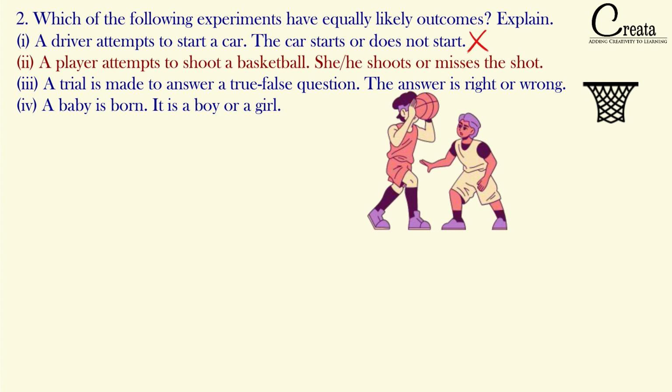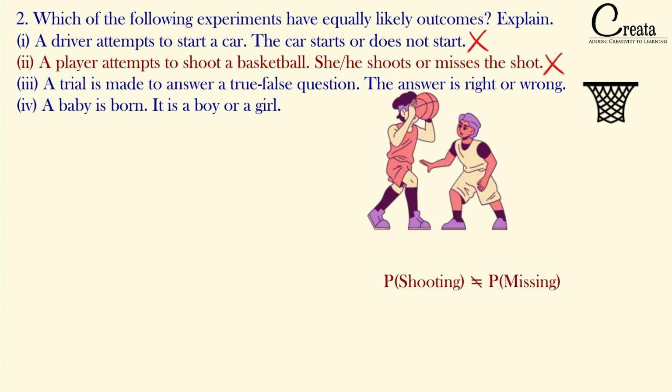It means that we can say the shooting of the shot or missing of the shot are not equal to each other. The possibility of shooting and the possibility of missing are not equal. If the player is experienced, the possibility of shooting will be higher, and if the player is not so experienced, then the possibility of not shooting will be higher.